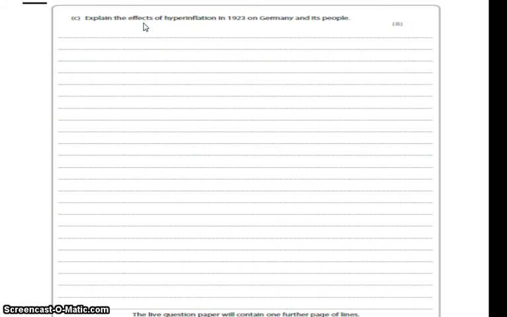Because there was such a shortage of goods, the prices rocketed up and up and up, and the government needed the money to pay the reparations. But unemployment and the failing factories meant they received much less money in taxes. So they printed more money.